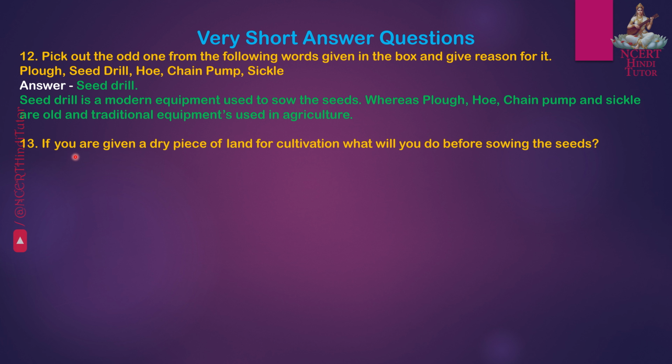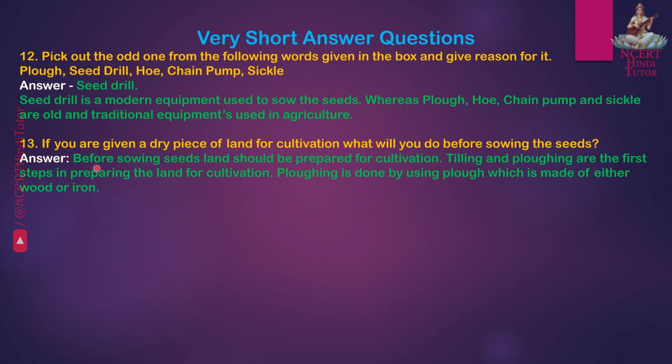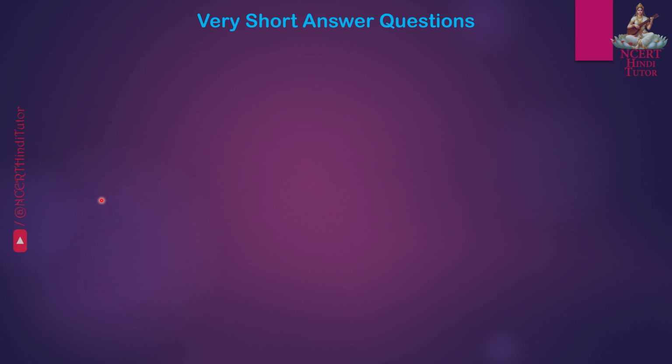Question 13. If you are given a dry piece of land for cultivation, what will you do before sowing the seed? Answer. Before sowing seeds, land should be prepared for cultivation. Tilling and ploughing are the first steps in preparing the land for cultivation. Ploughing is done by using a plough, which is made of either wood or iron.